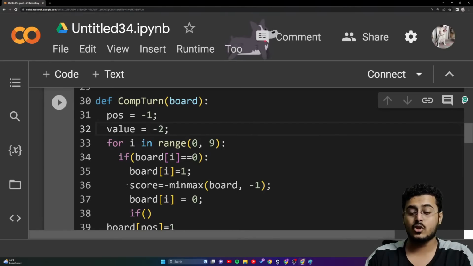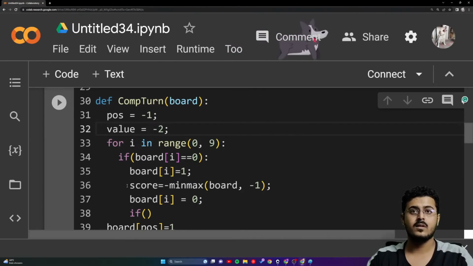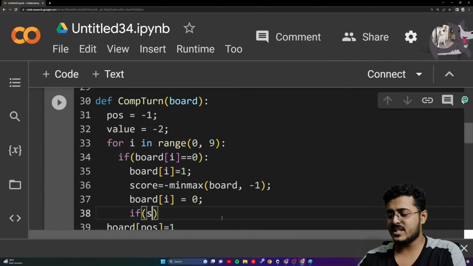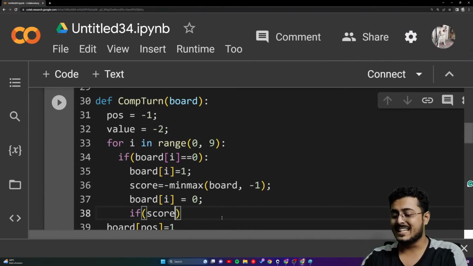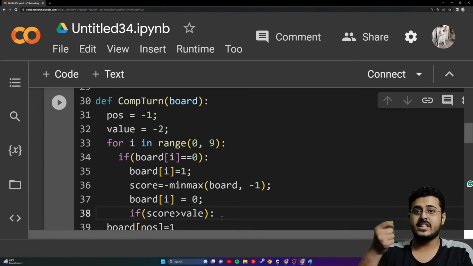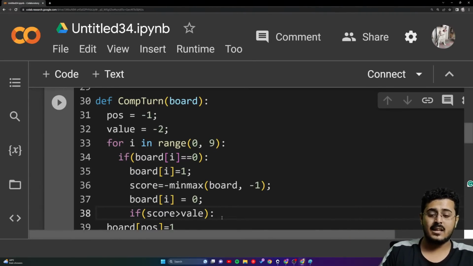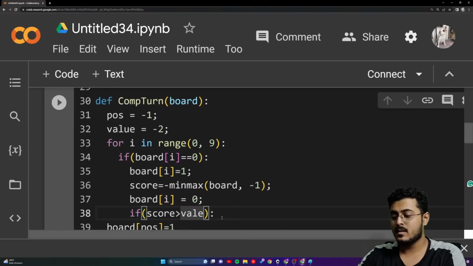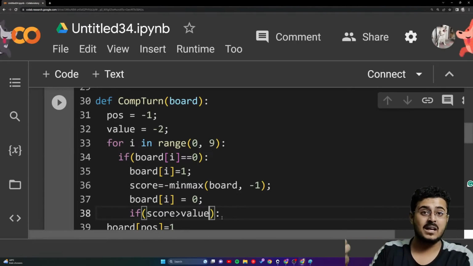So if our score is greater than the value, guys, that means we have got a better position that is now available. If the score is greater than the value, then we have got a better position right over there.